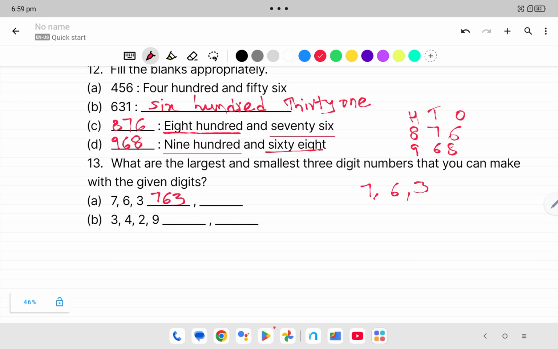From small number to big number, we get the smallest number, 367. Same for 3429: from big number to small number, 9432. From small number to big number, 2349.